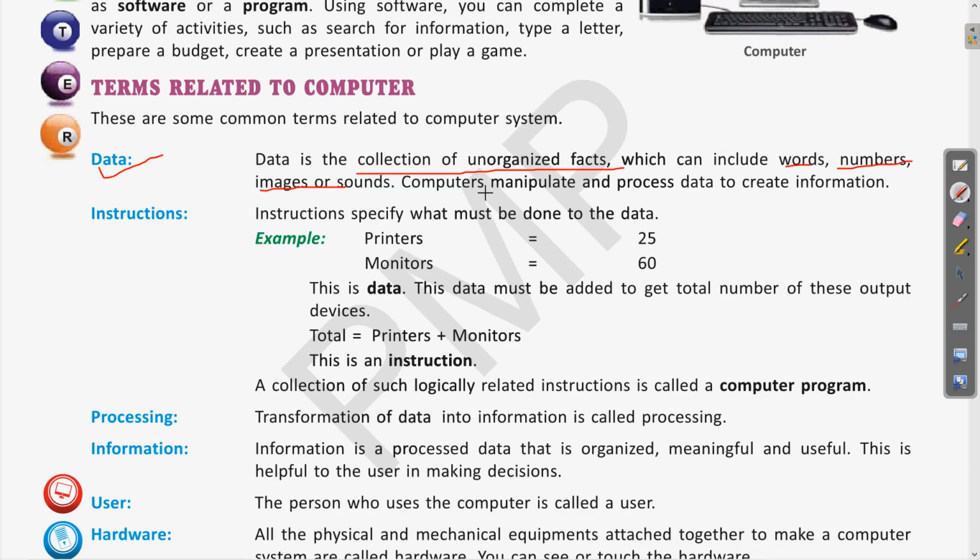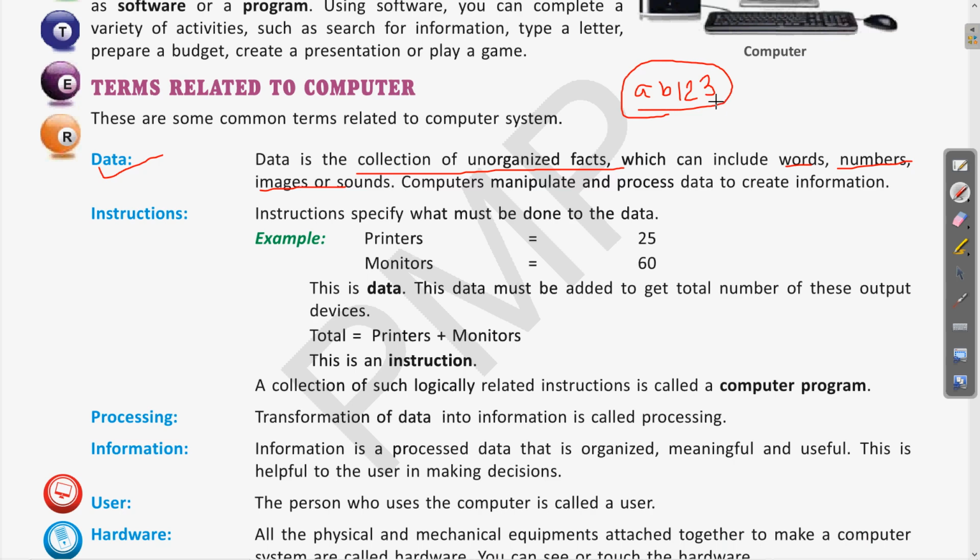Clear? So the computer manipulates and processes data to create information. So what does it mean? Suppose I am writing A, B, 1, 2, 3. So this is unorganized data which is not meaningful. This type of data may be a collection of words or characters. It may also be numbers or images or sounds. So this is a form of data.